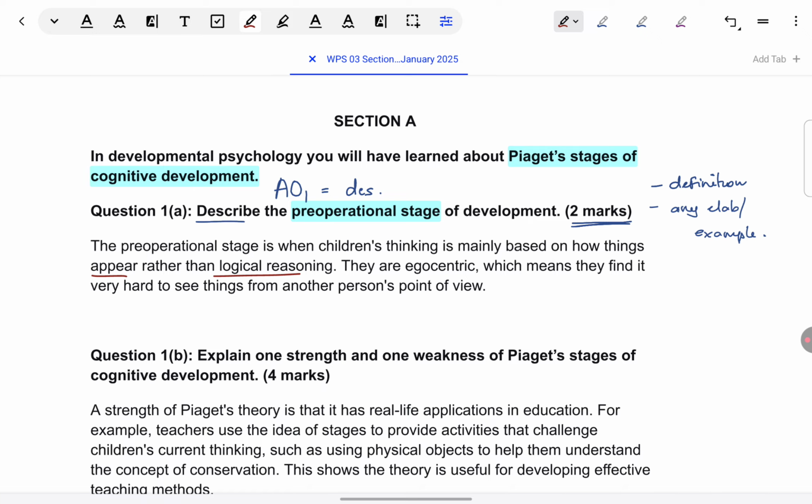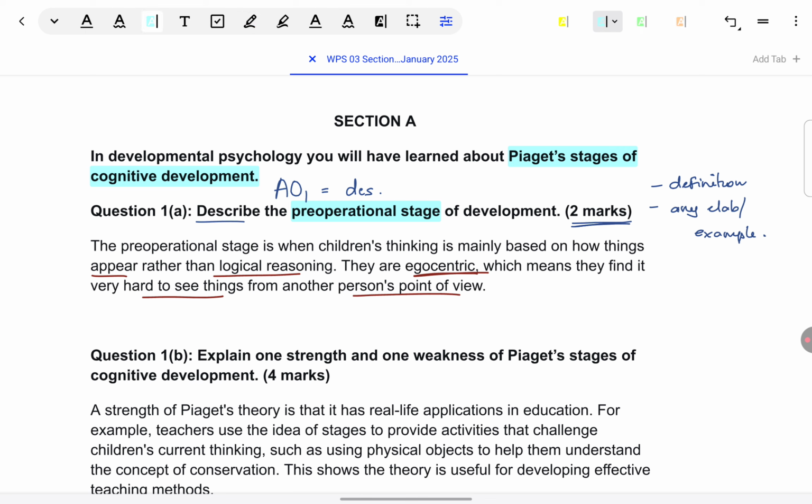Then, what is done in this answer? Egocentrism, which is one of the reasoning skills absent in this stage, like the ability to decenter is not there. That has been taken as an example. So, egocentrism is mentioned and it's defined, which is the inability to see things from another's perspective. Okay, so as simple as this, you can secure your 2 marks. Let's look at part B of this question.